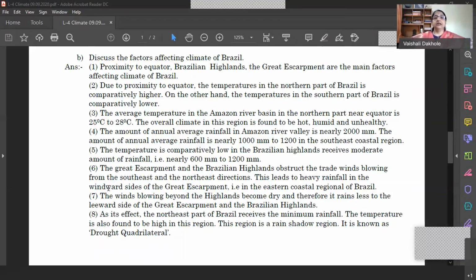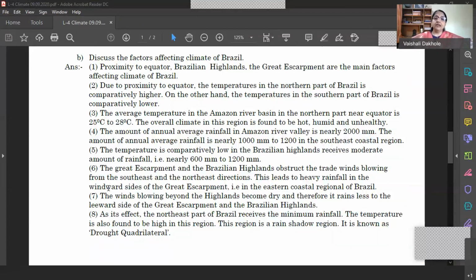Now the equator passes through the northern part of Brazil, and therefore from 0 to 5 degrees north and south, we find the equatorial climatic conditions. That means very high temperature and heavy rainfall throughout the year. This equatorial region, or the region of the Amazon basin, receives perpendicular sun rays throughout the year and heavy convectional rainfall throughout the year. As a result, the climatic conditions in the northern part of Brazil are hot and humid.